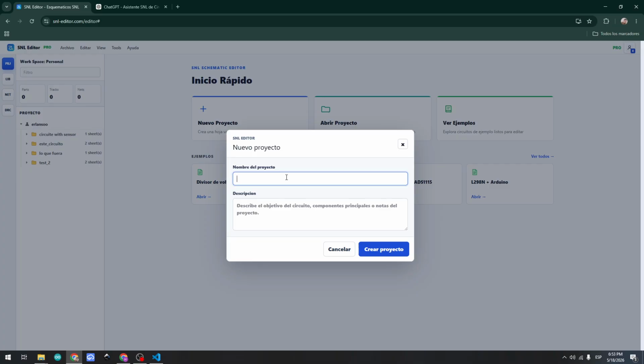For example, we're gonna create an Arduino with some sensor to read a potentiometer, and we are gonna do all this project so fast. So I will name this project circuit proof circuit.